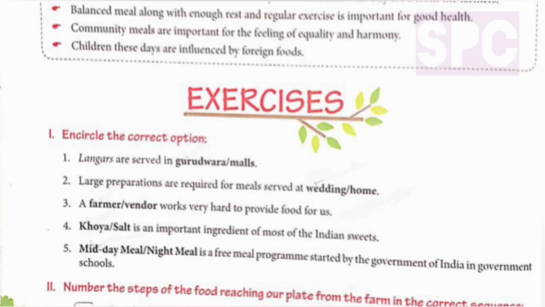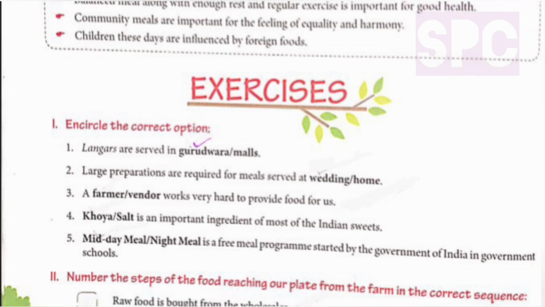Now let's move on to our book exercises. Question number 1. Encircle the correct option. Now students, here for each question we have got 2 options and depending on the question we have to tick the correct answer. Let's move on to our first one. Langars are served in gurudwaras or malls. So students, here the correct option is Gurudwara. Langars are served in Gurudwara.